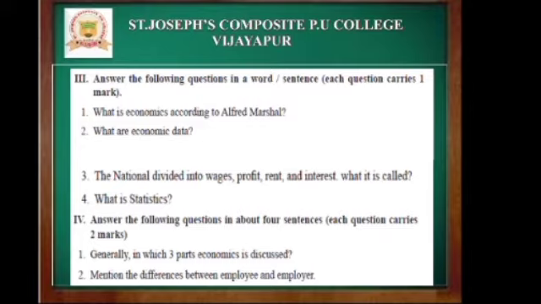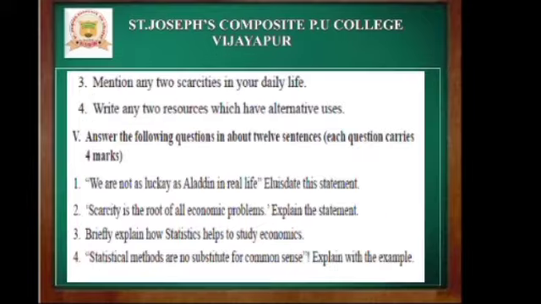Next, third question. Mention any 2 scarcities in your daily life. So we face in our daily life this type of scarcities, that is scarcity of water, scarcity of food, scarcity of power, scarcity of petrol, long queues at railway stations, bus stop, cinema theaters, all type of scarcities we face in our daily life. Next, question number 4. Write any 2 resources which have alternative uses.